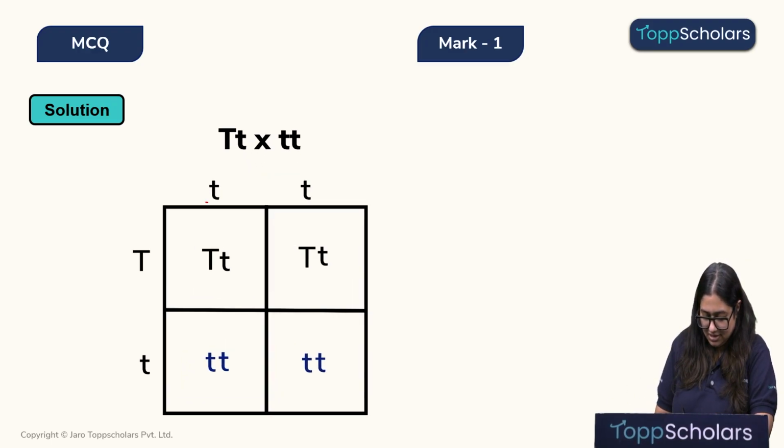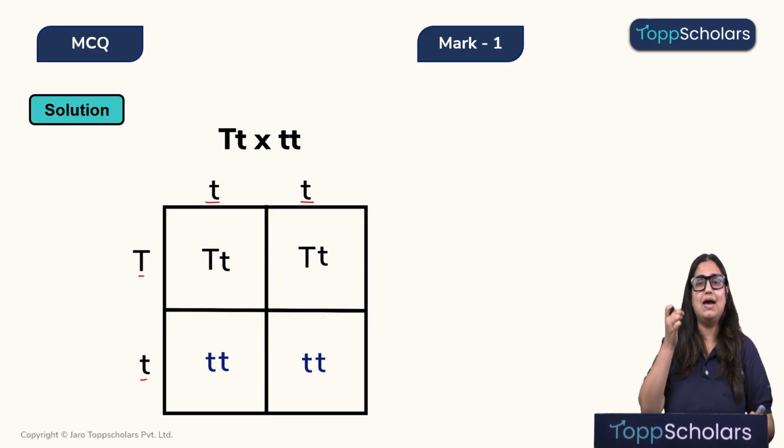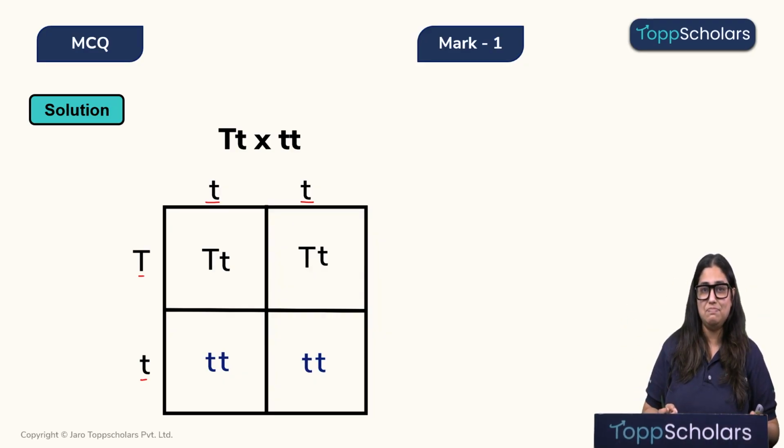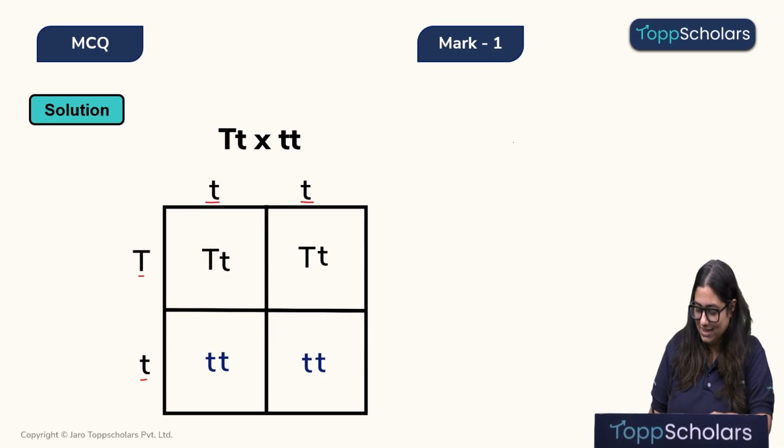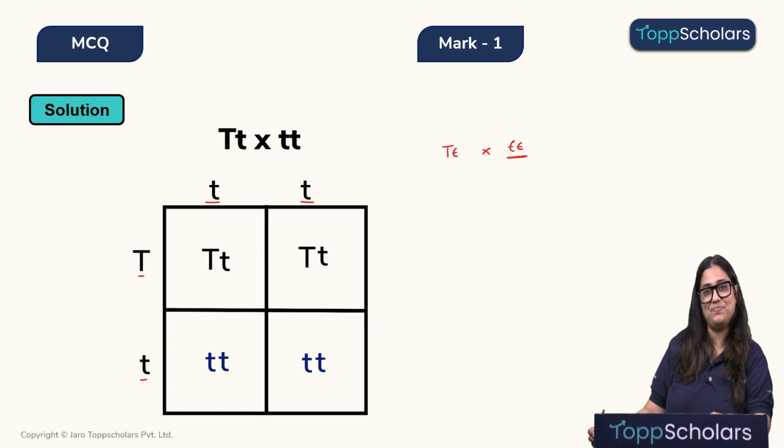Children, we can see over here, these are the two different alleles which have separated during gametogenesis. That means in one cell we had this pair of alleles and in another cell before gametogenesis we had this pair of alleles.